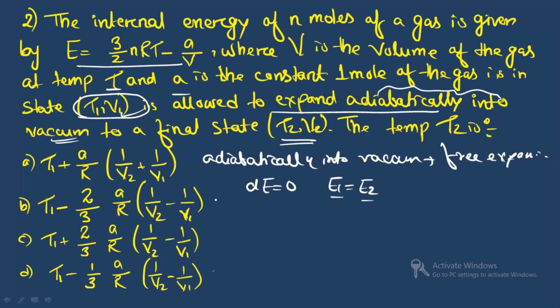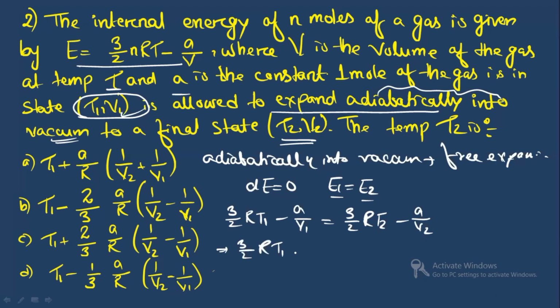equal. So if you use this equation and you write E1 and E2, then you can write 3 by 2 RT1, because n is equal to 1, minus A by V1 is equal to 3 by 2 RT2 minus A by V2. Now if you see, 3 by 2 RT1, if I'm taking this A by V1, 3 by 2 RT2 I'm keeping here because we need the value of T2. And if I bring this A by V2 to the other side, you can write it as what?